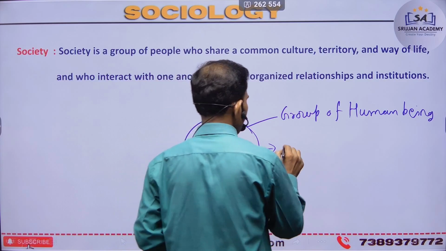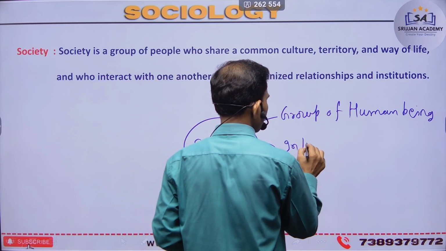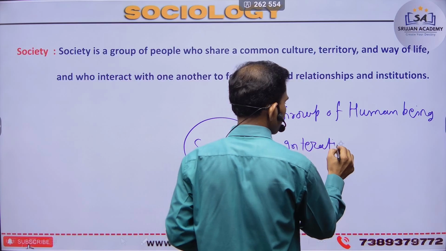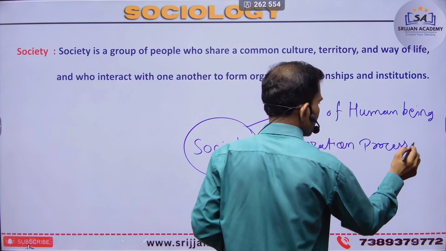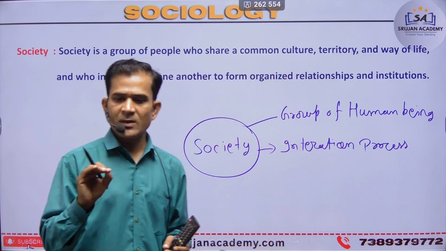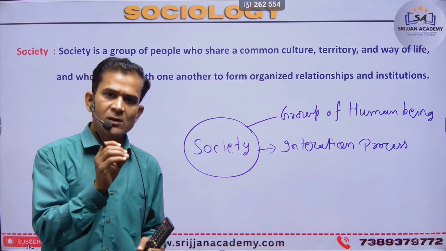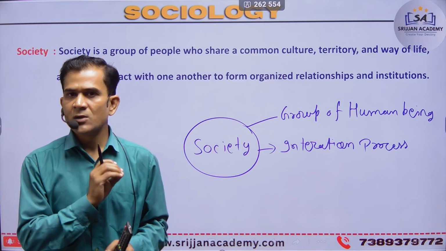Next is the interaction process, because the interaction process must be compulsory in any unit of our sociology.